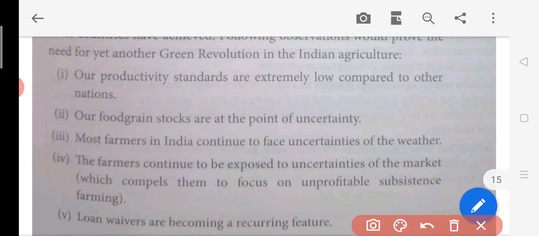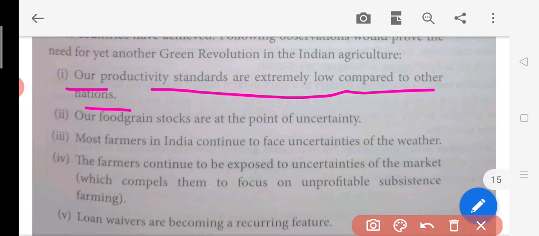So what is the reason here? Our productivity standards are very low compared to other nations. Our population is too much, and we are not actually getting enough food supplies, maybe in the future. Then our food grain stocks are at the point of uncertainty. We do not have enough irrigation facilities everywhere. You cannot estimate whether the food grain stock will be certain or not in the future. निश्चित करना मुश्किल होता है.